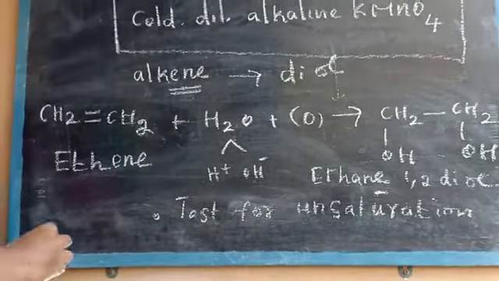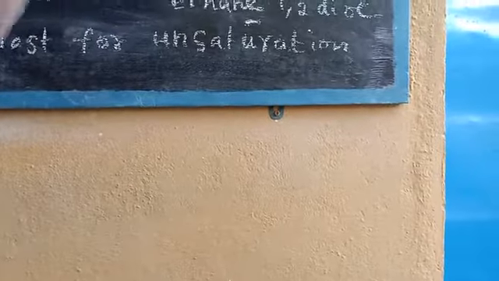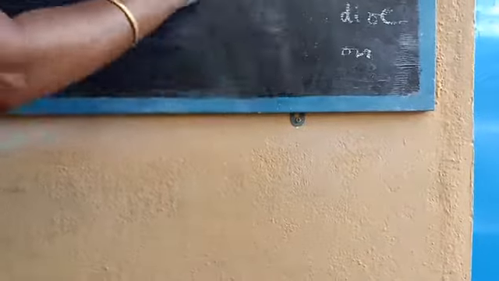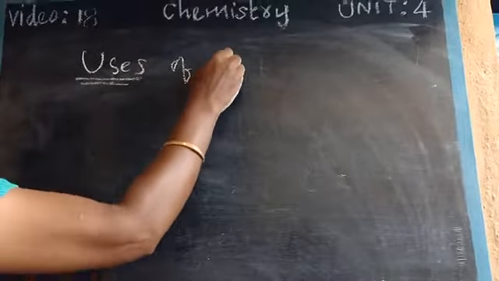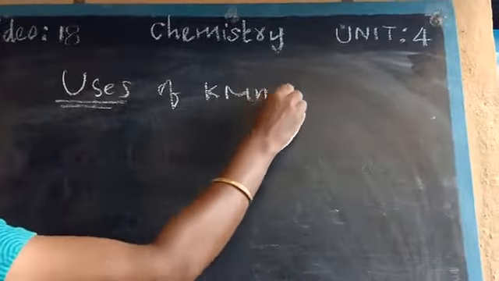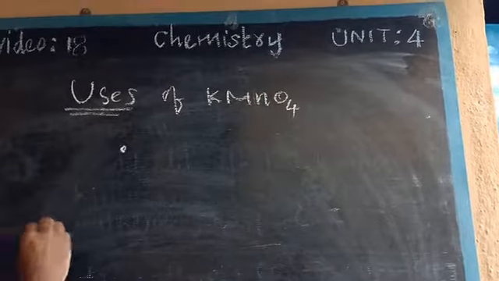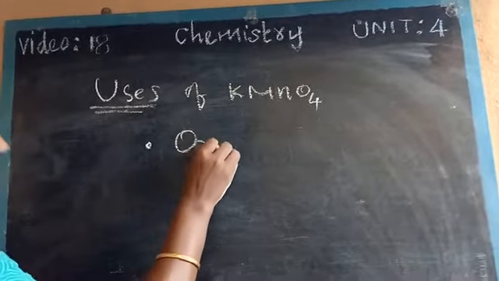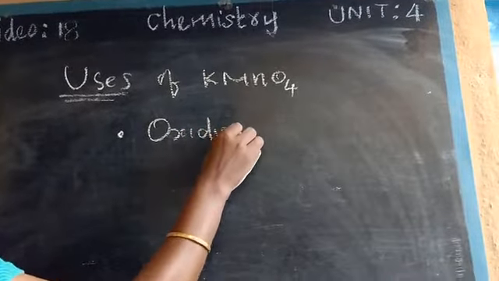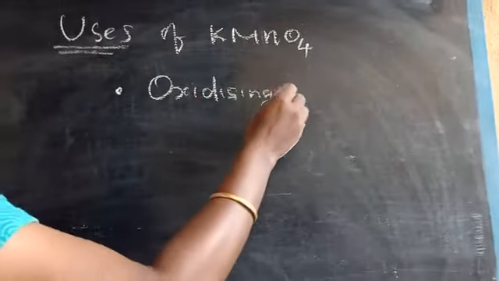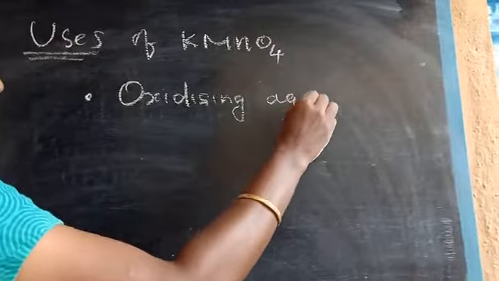Okay children, the last topic is the uses of potassium permanganate. Potassium permanganate is a powerful oxidizing agent, so one main use is as an oxidizing agent.